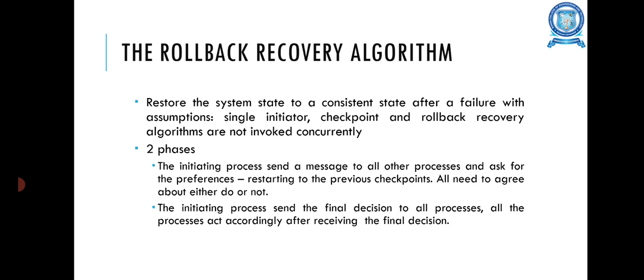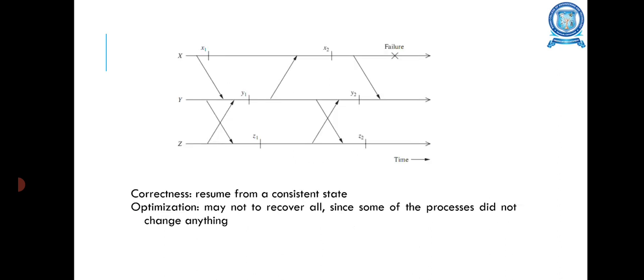The second phase is that Pi propagates its decision to all the processes. On receiving Pi's decision, the process acts accordingly. During the execution of the recovery algorithm, the process cannot send any messages related to the underlying computation while it is waiting for Pi's decision.